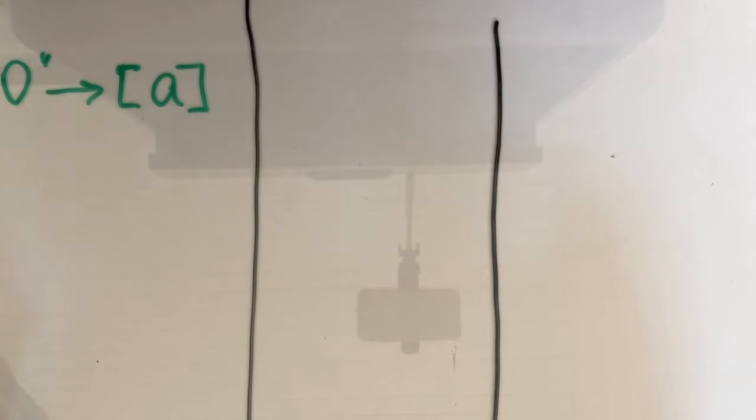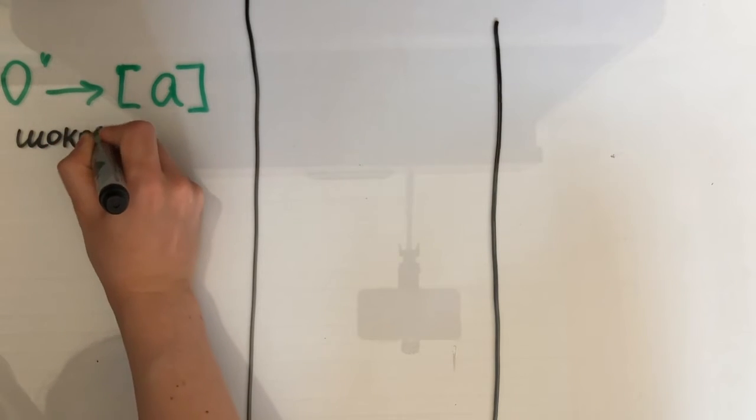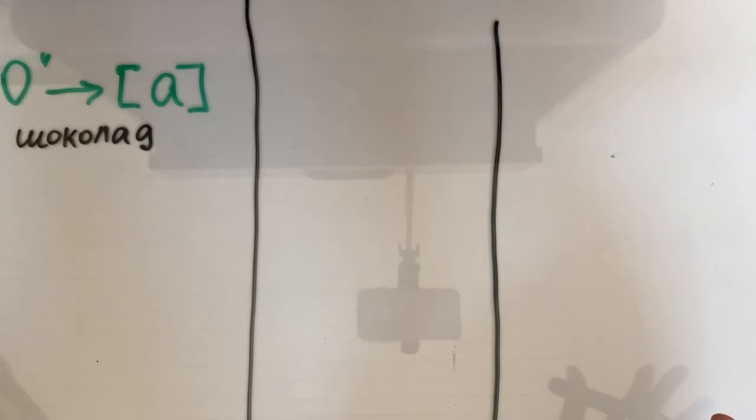For example, chocolate. Please listen. Послушайте. Шоколад. Шоколад, by the way, it means chocolate. And listen, where does the stress fall? Шоколад.